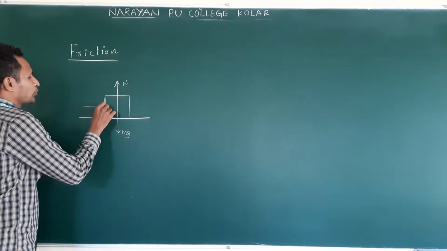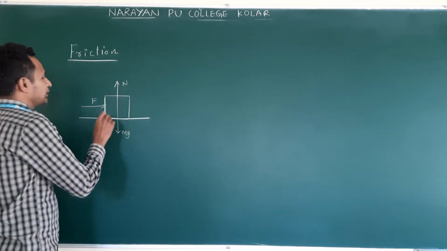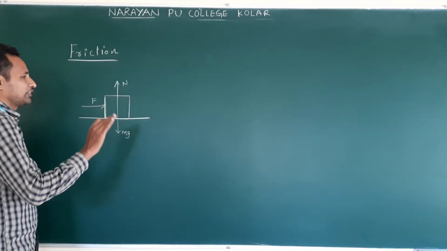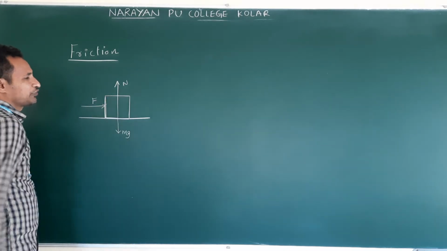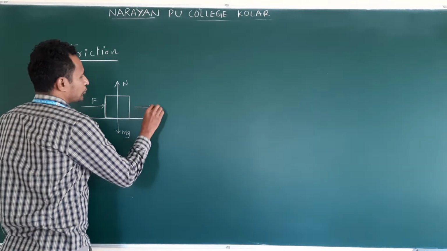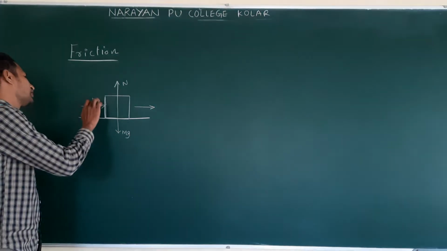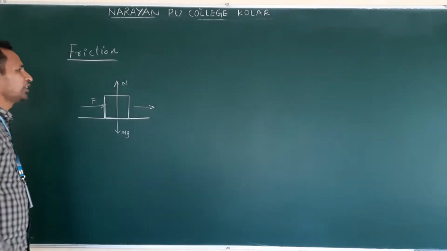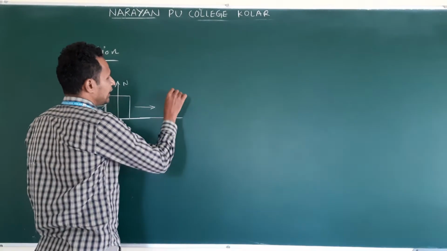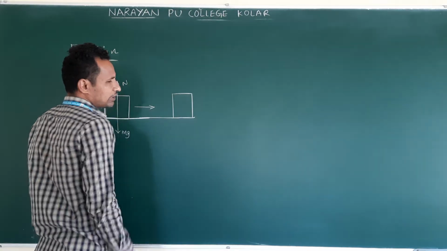Suppose I apply a force F, what happened? Suppose we apply the force for 5 seconds or 2 seconds or 3 seconds. What happened? It moves. We apply and we stop the force. What will happen? It moves a certain distance and again it stops. Am I correct or not?